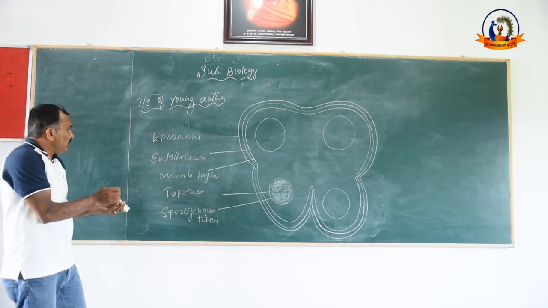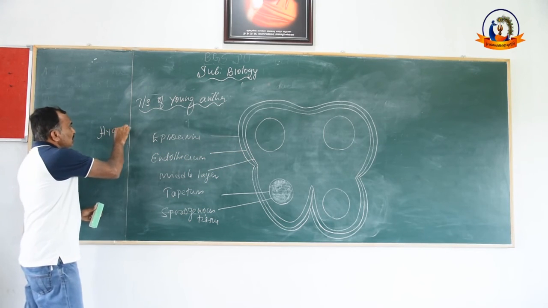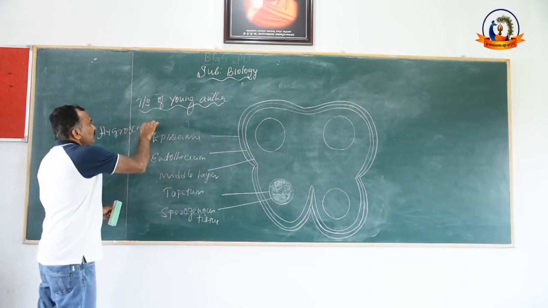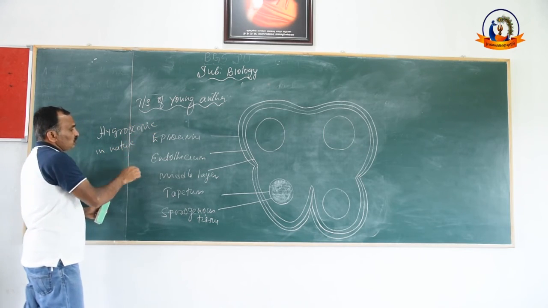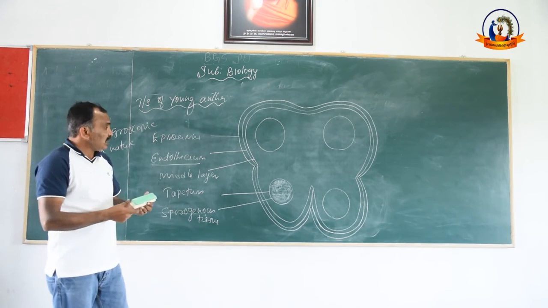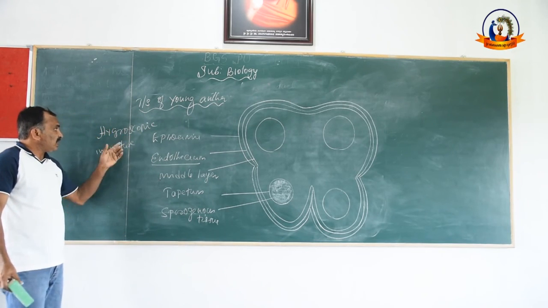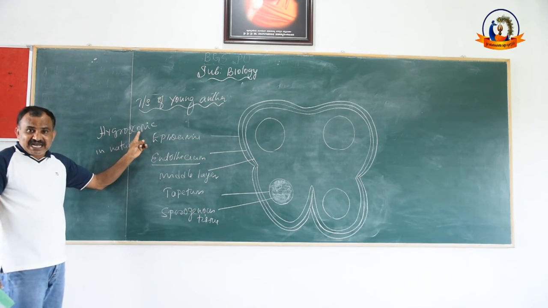This middle layer called endothecium is hygroscopic in nature. What is the meaning of hygroscopic? Hygro, moisture. Scopic, attract.